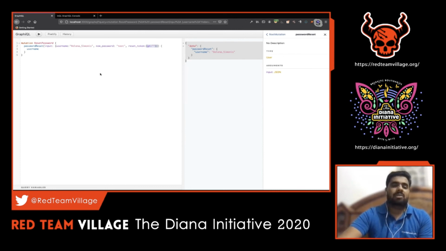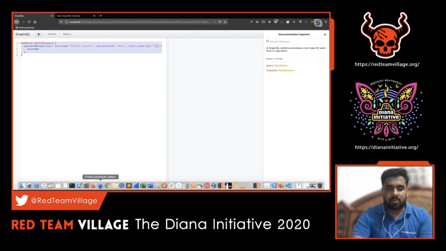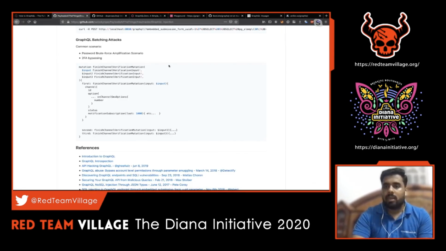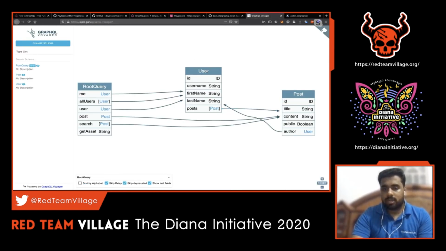If we craft such queries, the backend system has to process a lot to provide you the response. In this vulnerable application, based on the GraphQL Voyager, we know that there is one query which can go in a loop in that user condition. There's something called post, which has subfields called ID, title, content, public, author, and this particular user will again traverse back to this particular user API call. So this again can call ID, user, first name, last name, and post information. This post can again have this ID value. So this can keep on going on and on.